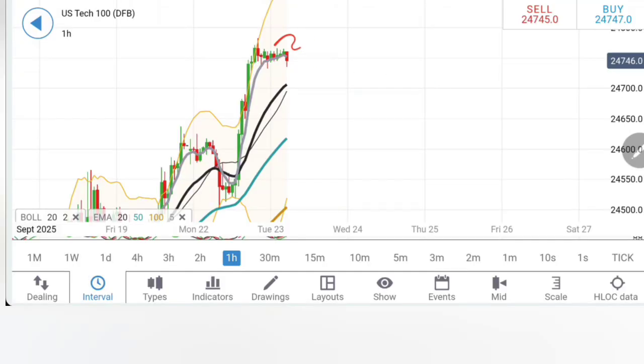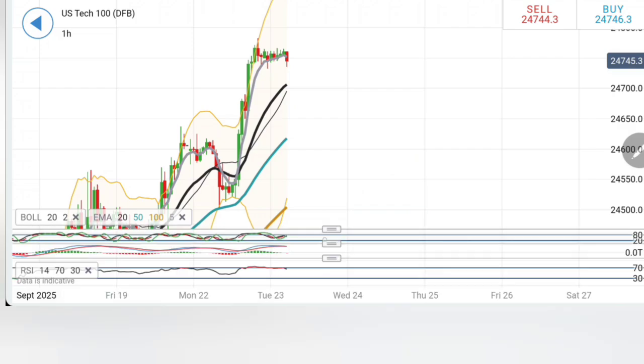On the hourly charts, consolidation here, waiting for a breakout move here, and see, it is now trading below the 5 period moving average, which is a sign of slight weakness, which might take it all the way towards 20 period here, which means 24,700 levels. And once it trades below 24,700, that could be the possible beginning of reversal here.